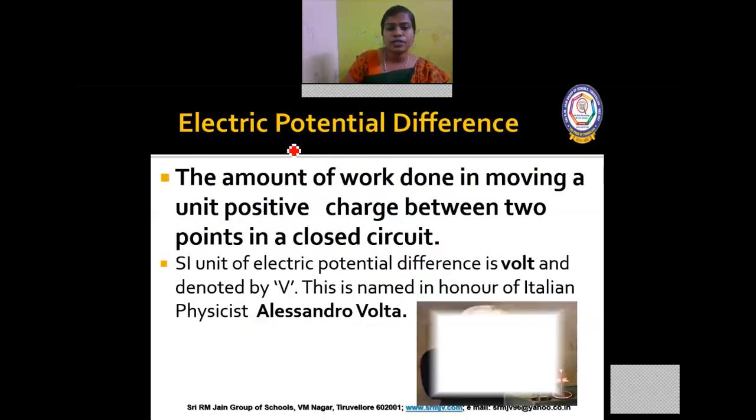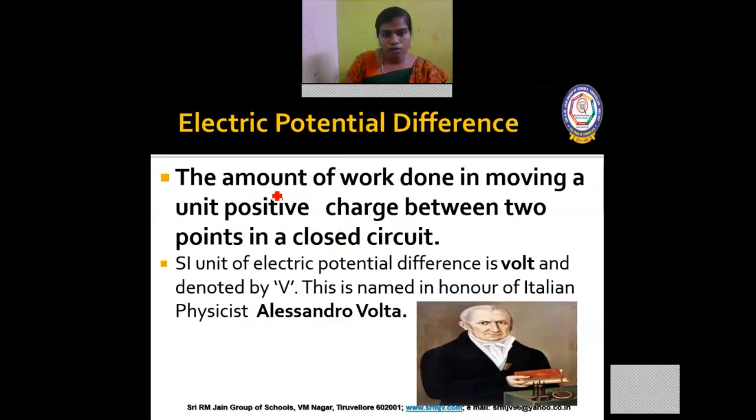Now let us define electric potential difference. Electric potential difference is the amount of work done moving a charge between 2 points. Let's take this as point A and this as point B. So charge is moving from point A to point B. Some work will be done to move a charge from point A to point B. This we call electric potential difference.